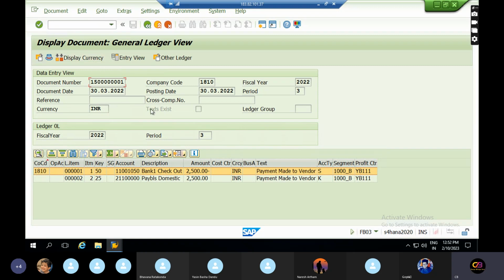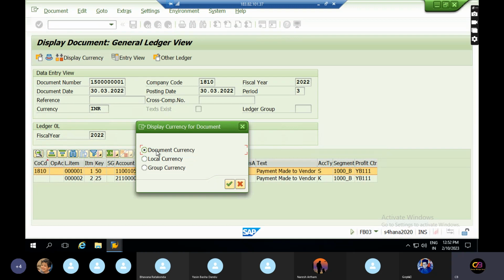Okay, so now the question is, in S4HANA, how will the reporting happen currency wise? You can see display currency. One is document currency, the second one is local currency, and group currency. This is reporting. Tell me what exactly the difference is between document currency, local currency, and group currency. Anyone?